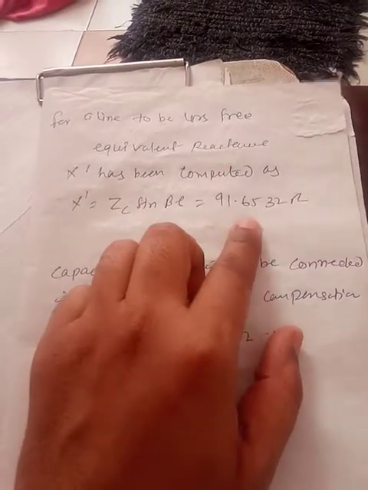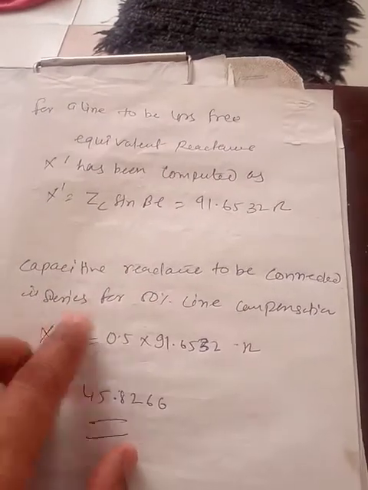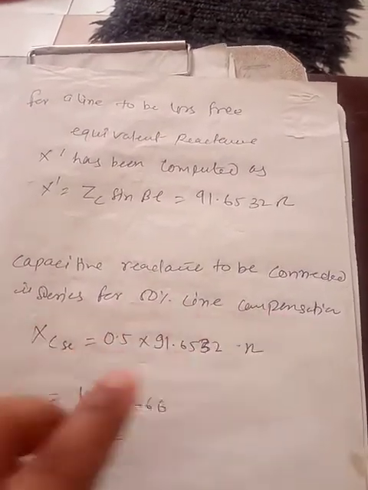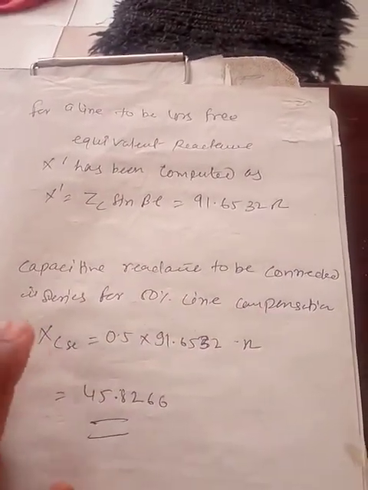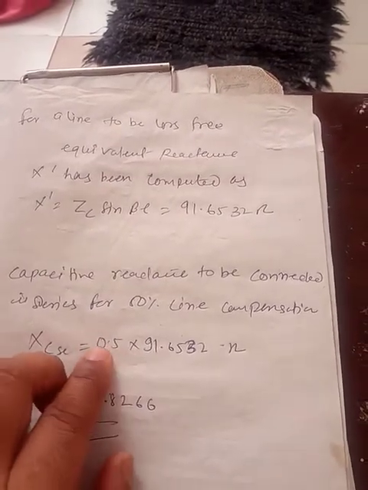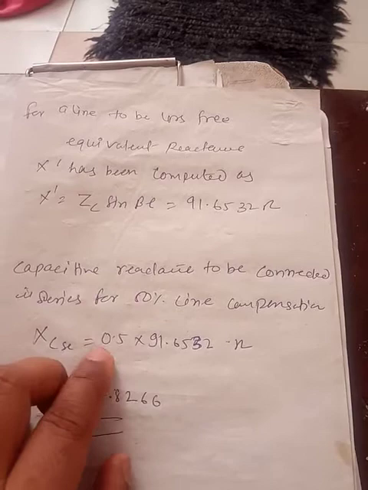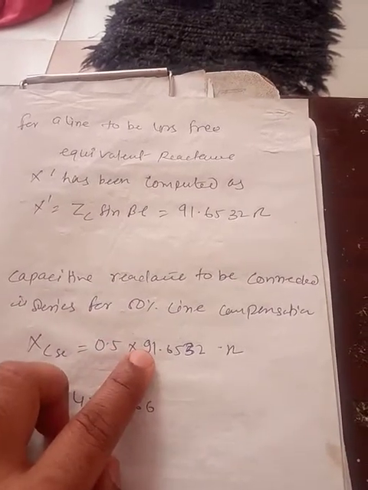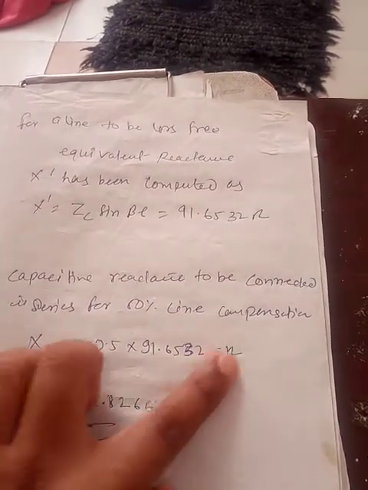The capacitive reactance to be connected in series for a 50% line compensation can be written: XCSE equals 0.5, or you can say 1 by 2, of 91.6532 ohm.